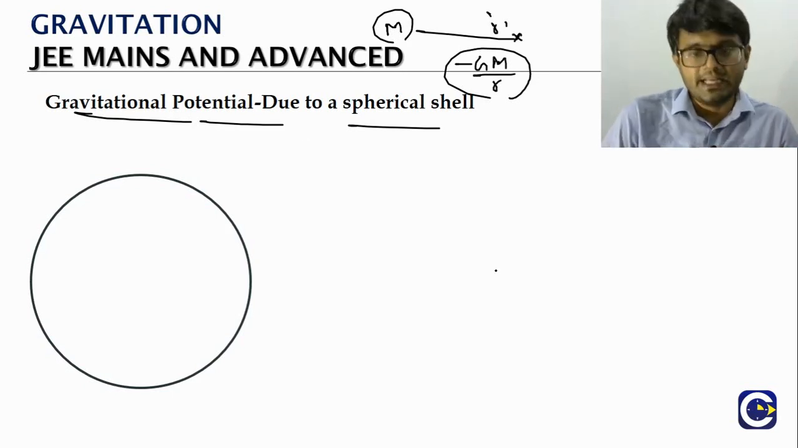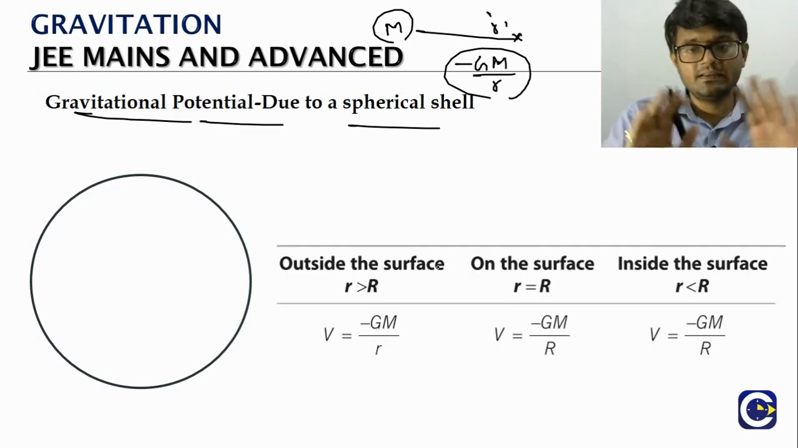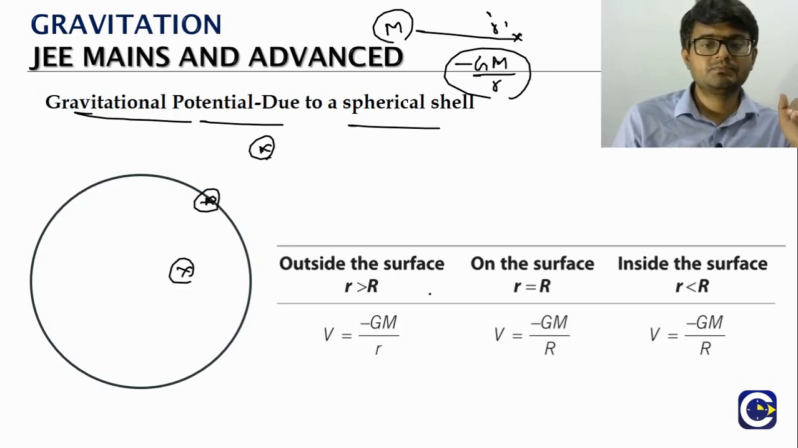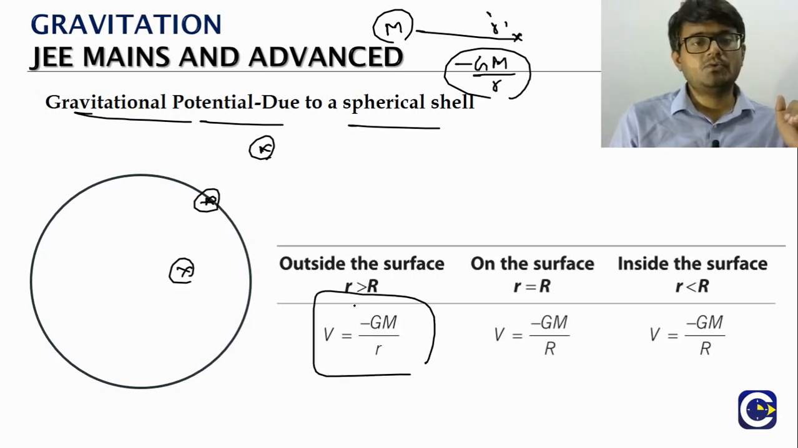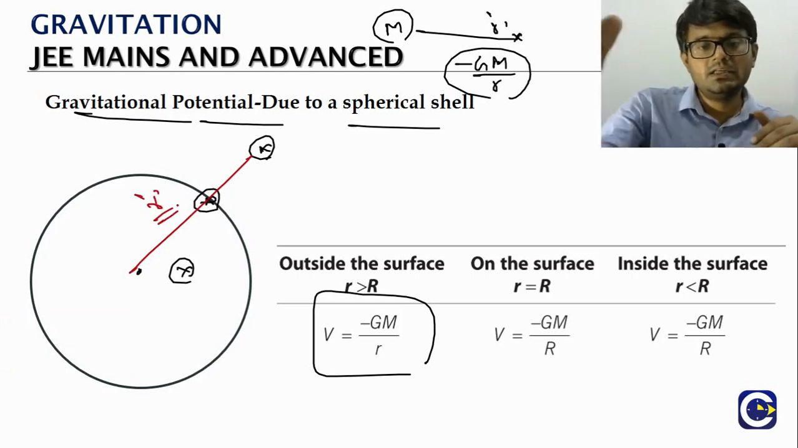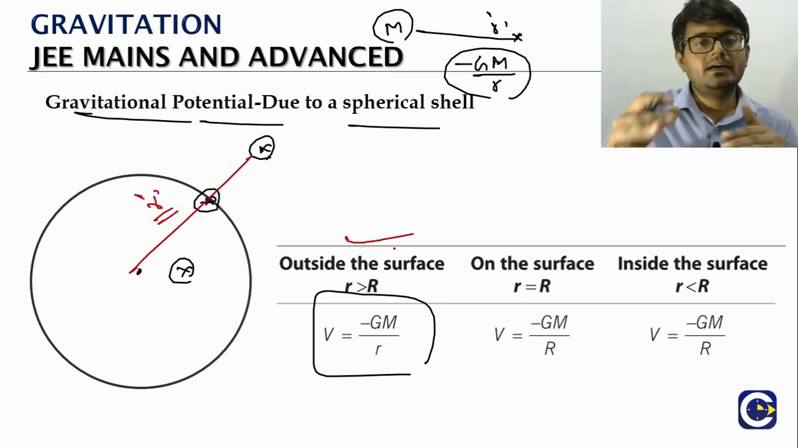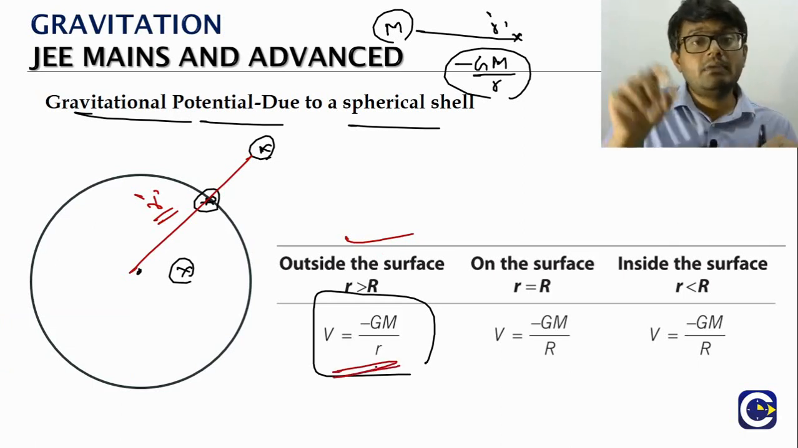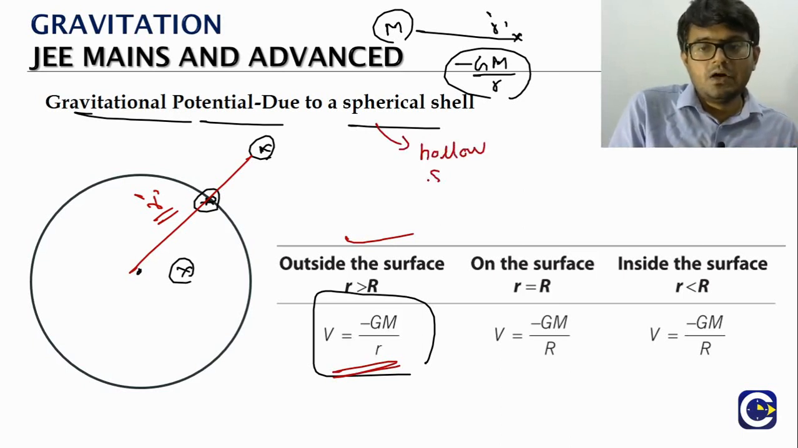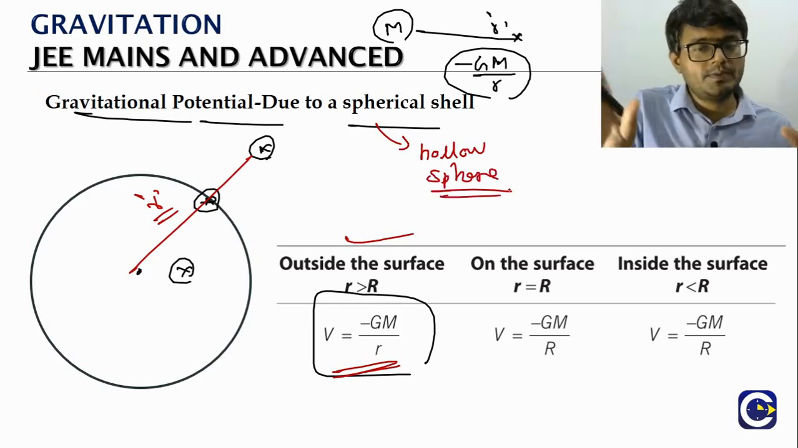If you have a spherical shell, we will just look at the results here. Shell means we will mark three locations: outside, on the surface, inside. Field outside, what is it? If you mark a point outside, small r is always the distance that we measure from the center of the shell to the location. So outside, the value will be minus GM by small r. Now one thing is, a spherical shell can also be known by the name hollow sphere. So spherical shell or hollow sphere, both are the same.